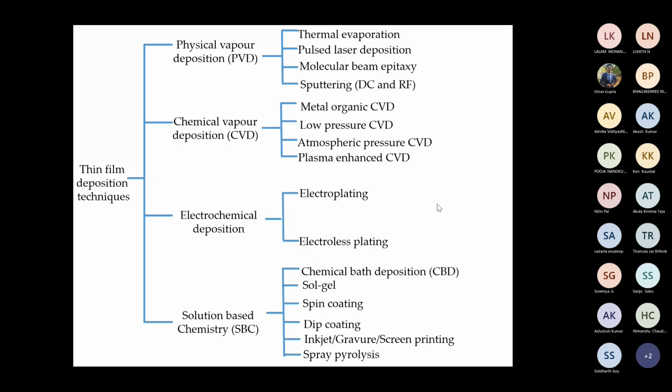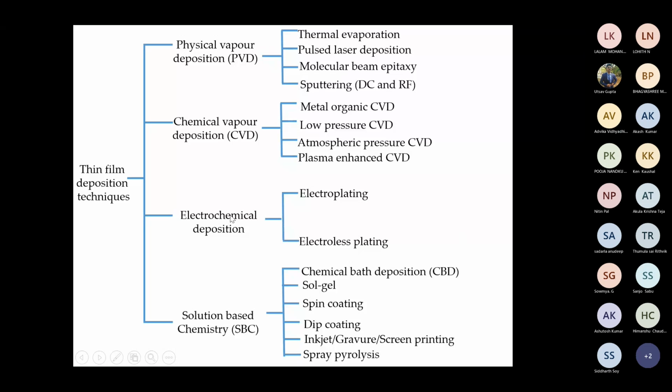Like in plasma spray, a minimum of 100 micron you can easily get. But 100 micron by the techniques mentioned here is extremely difficult. Let's say 1 or 2 micron you may get, but 100 micron is extremely difficult by this technique. So there is a kind of boundary between thin film and coating. That's why thin film is classified accordingly, and I may ask some questions on this classification of the thin film.